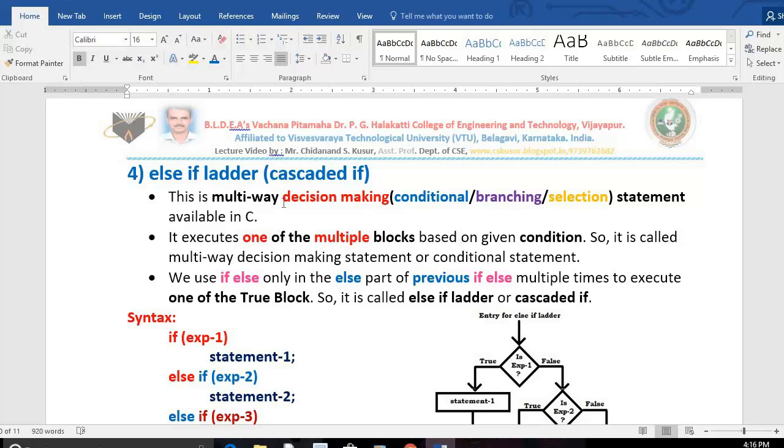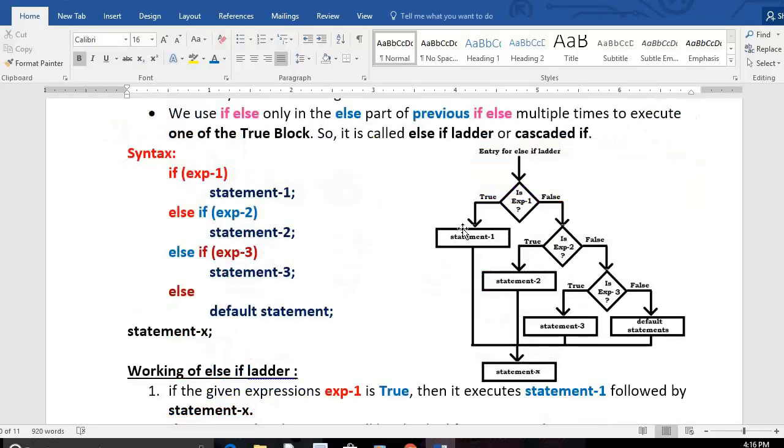Why do we call it multi-way? Because for a computer system multiple choices will be there. See here, this is the first choice, this is the second choice, this is the third choice, and this is the fourth choice. For a computer system four choices are there, but the machine follows only one of the choices.